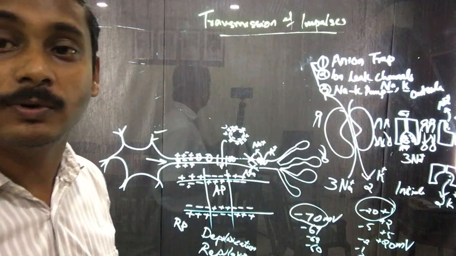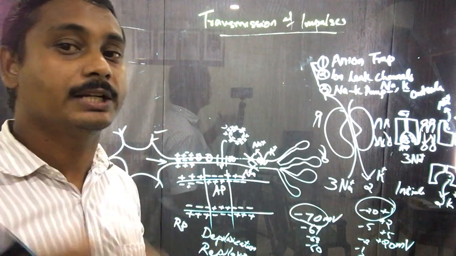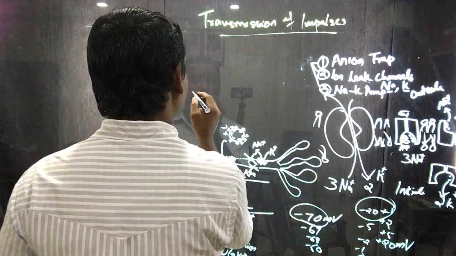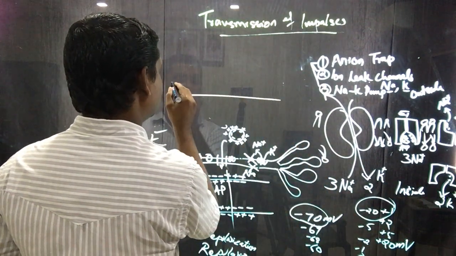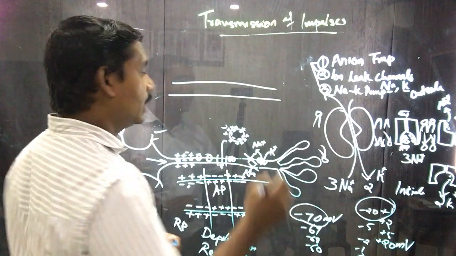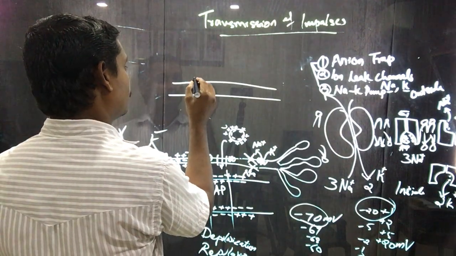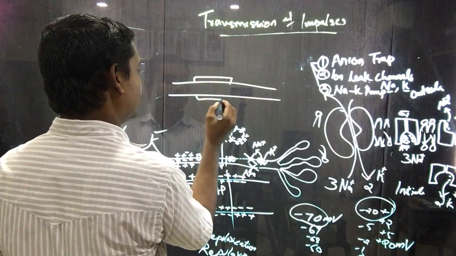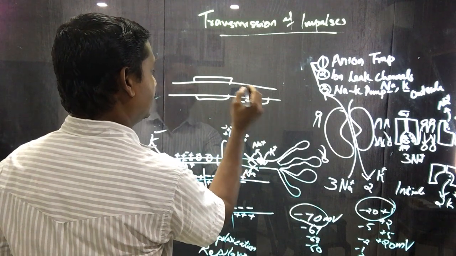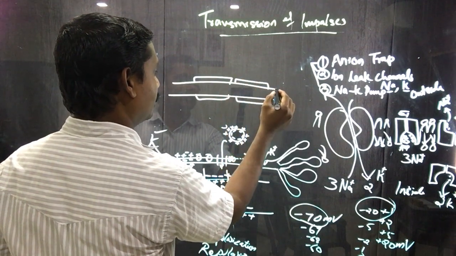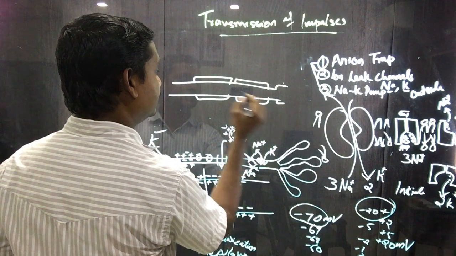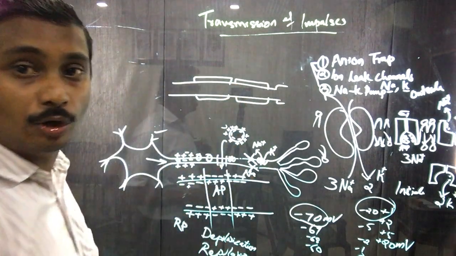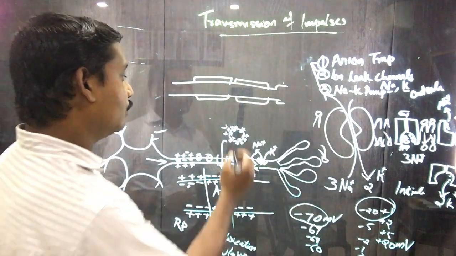Whereas in case of myelinated neurons or medullated neurons, suppose this is an axon, they have a myelin sheath covering the surface, and it is not continuous, it is broken, and we call this bare zone or the open areas the node of Ranvier.